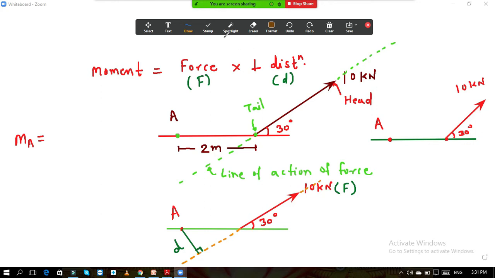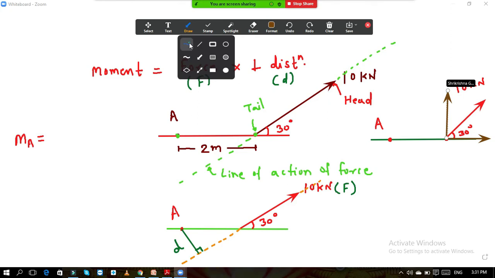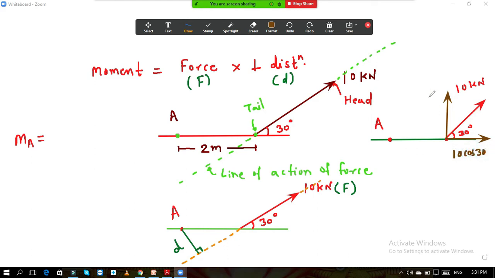This is the one component, and here is the second component. I think all of you know the resolution, how to resolve the force. So this will become 10 cos 30 and this will become 10 sin 30.